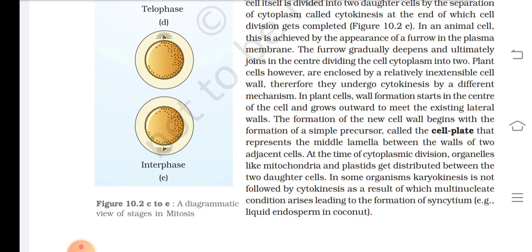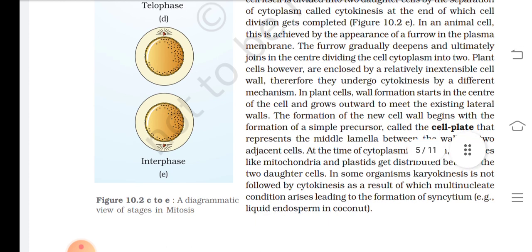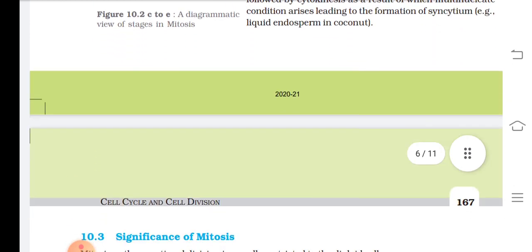At the time of cytoplasmic division, organelles like mitochondria and plastids get distributed between the two daughter cells. In some organisms, karyokinesis is not followed by cytokinesis, as a result of which a multinucleate condition arises, leading to the formation of syncytium, that is, liquid endosperm in coconut.